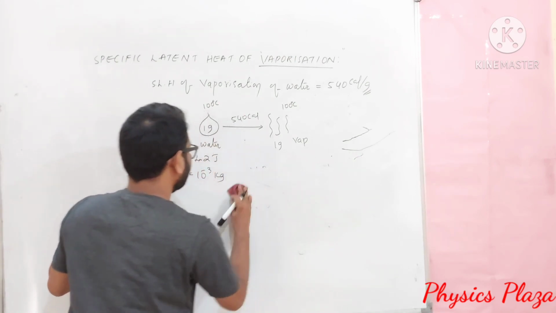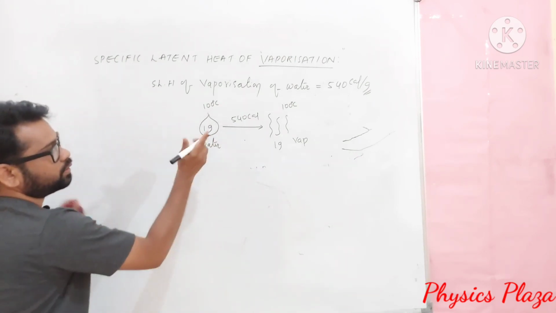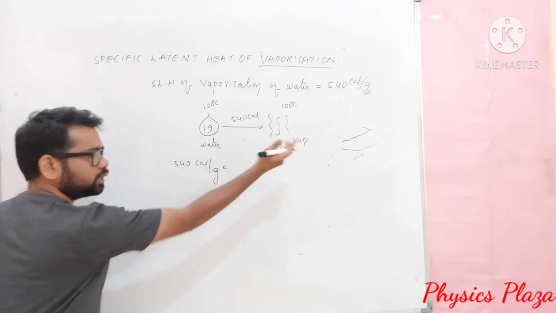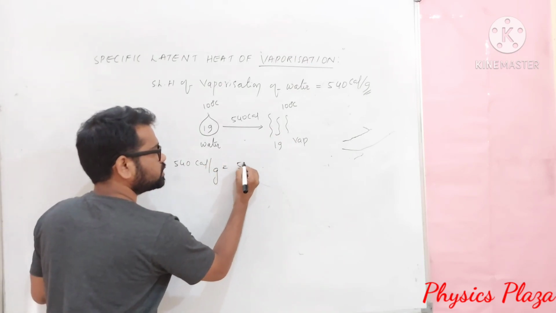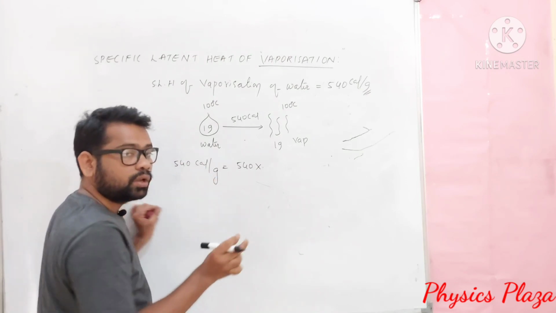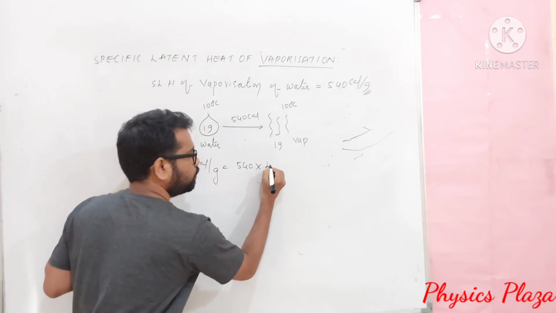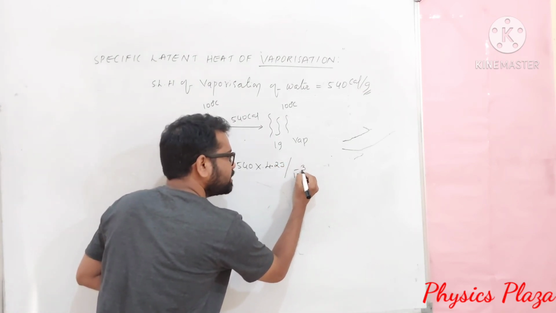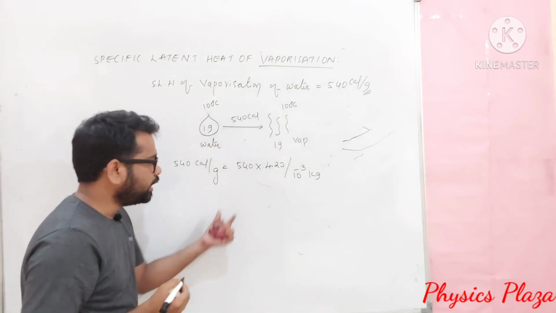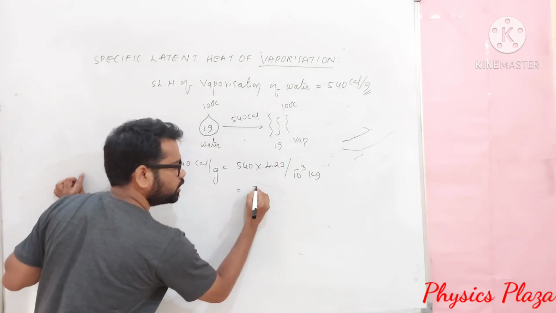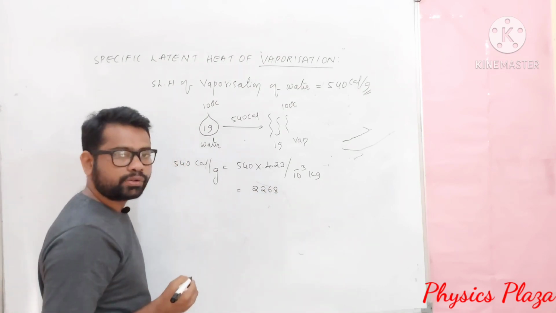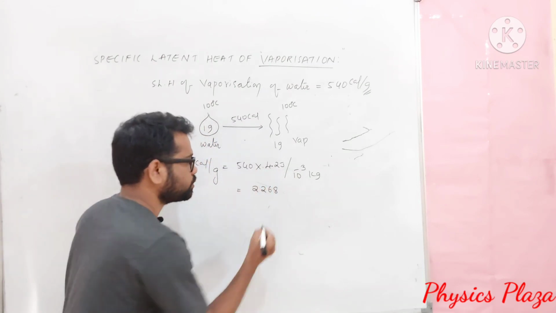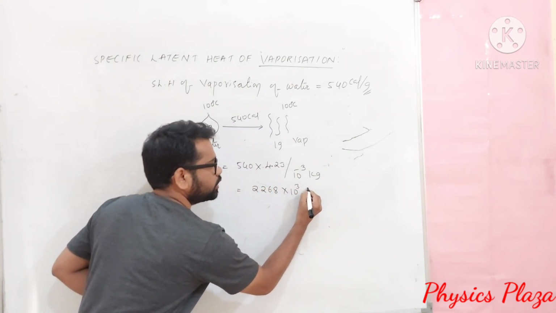Look here. 540 calorie per gram is equal to how many joule per kg? Children, here it is 540 into calorie. Calorie is equal to how many joules? 4.2 joules, whereas 1 gram is equal to 10 power minus 3 kg. Now here 540 into 4.2 will be how much, dear children? It will be 2.268. This 10 power minus 3, when you take it to the numerator, becomes 10 power plus 3, so it will be into 10 power 3 joule per kg.